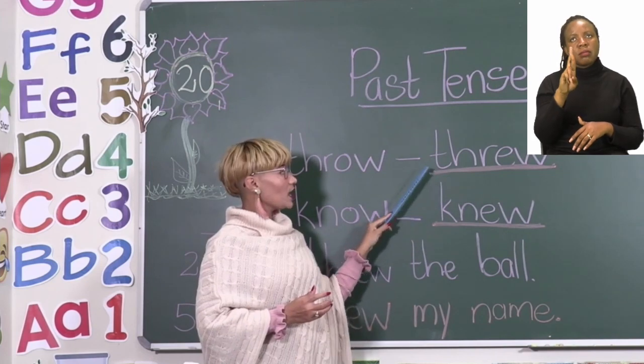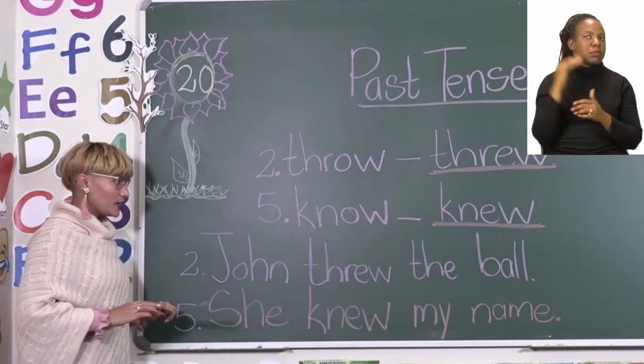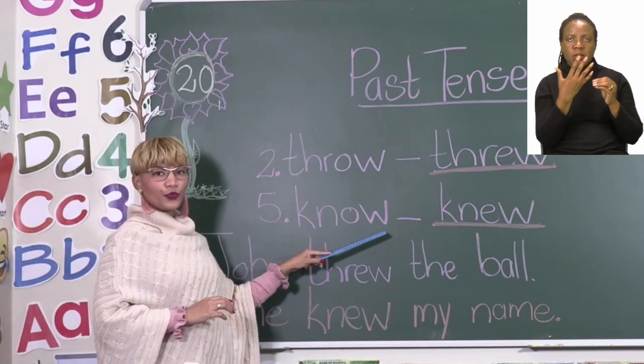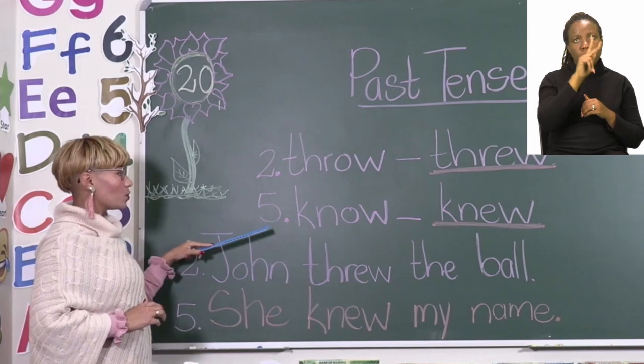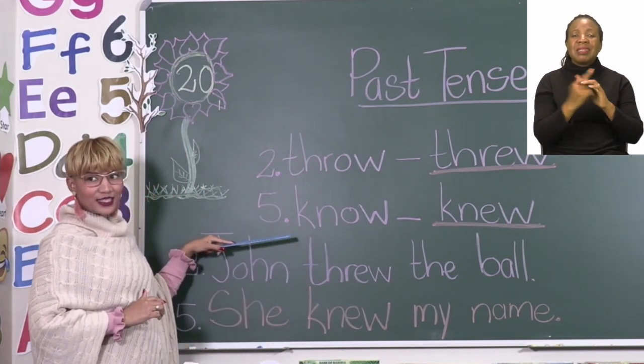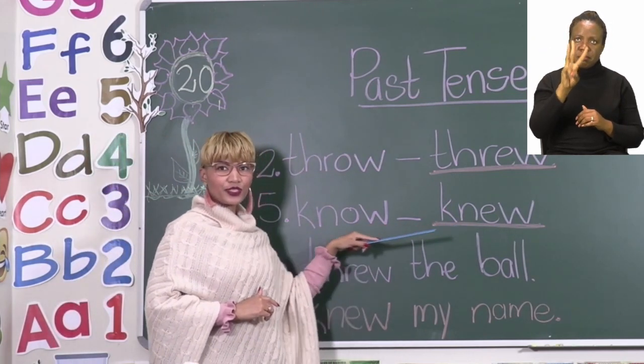Can you all see? Threw. The second word was word number 5, no. If we take the word no and turn it into its past tense, it becomes new. Can you see?